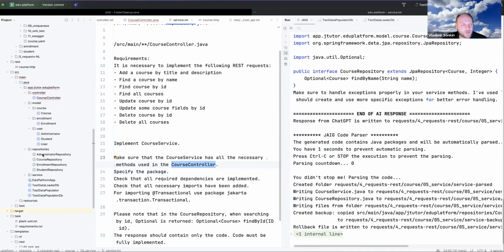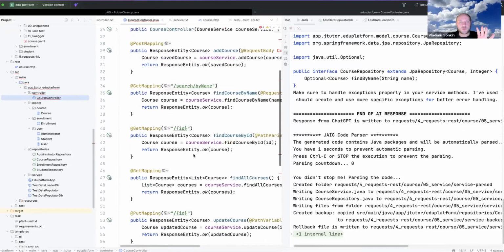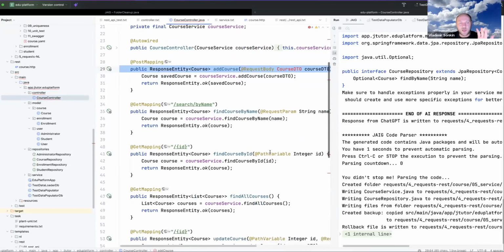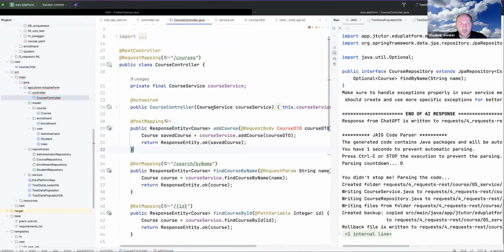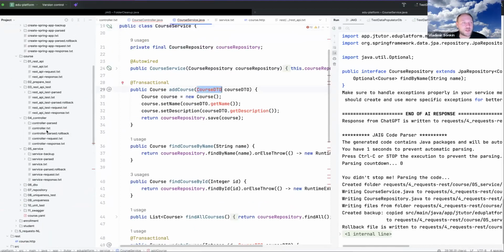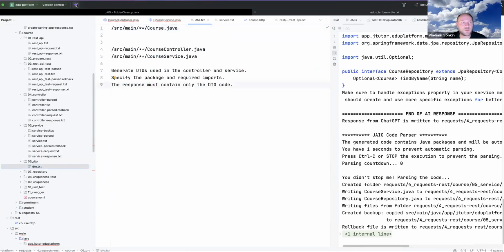Okay, fine. And let's look. So in the course controller, these errors have gone, but we still do not have the DTO, and we will ask to generate it. And okay, the course service is also generated. We still do not have the DTO. So on the next step, we will generate the DTO. Let me ask it to generate the DTO.